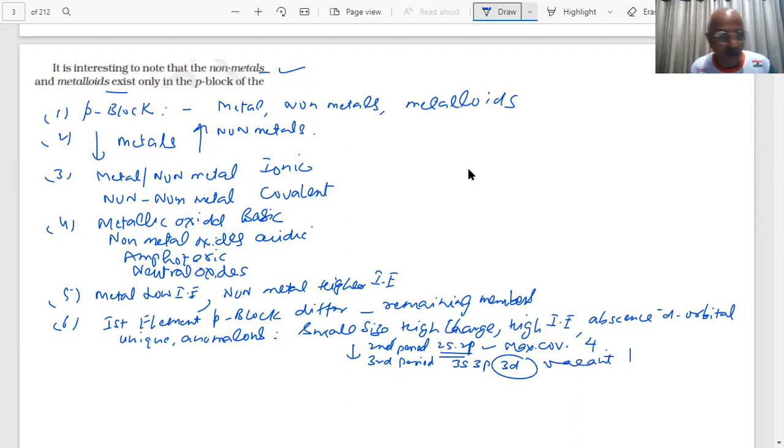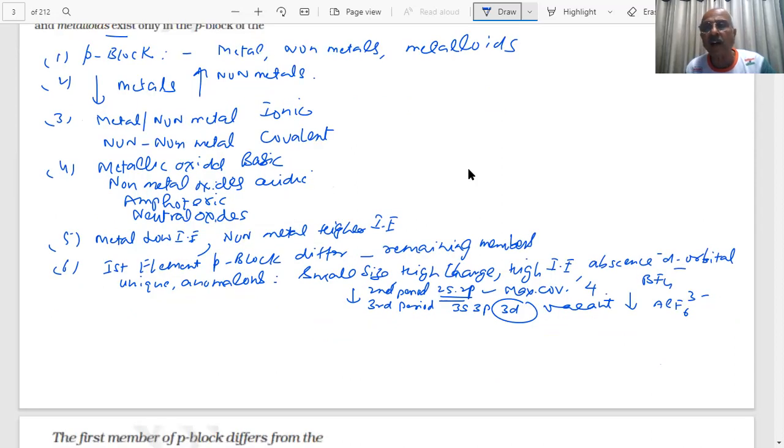So then they can expand the covalency. You have BF4 minus and you have AlF6 3 minus. So you can see the expansion of the covalency in these cases. These are some of the ways questions are put up in the paper. Yes, this will happen in every group and every period.